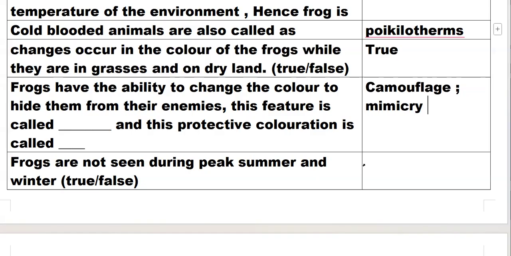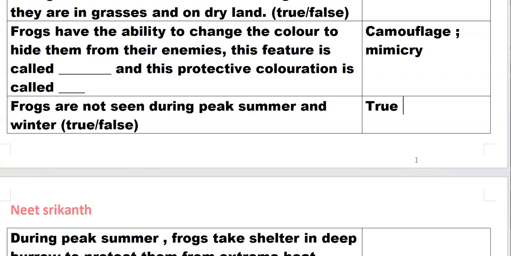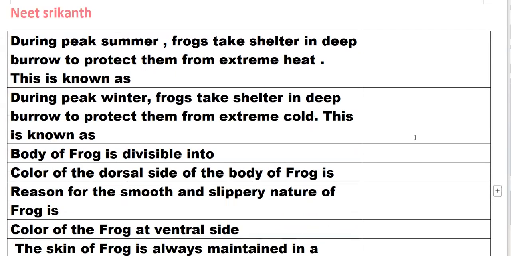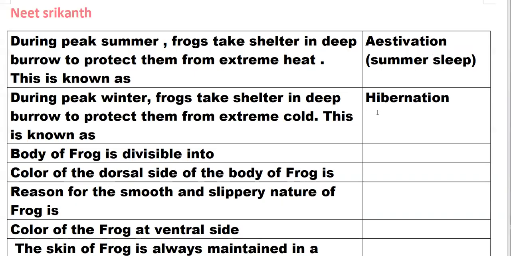Frogs are not seen during peak summer and winter. Yes, that's true. During peak summer, frogs take shelter in deep burrows to protect themselves from extreme heat. This is known as estivation, or we can call it summer sleep. During peak winter, frogs take shelter in deep burrows to protect themselves from extreme cold. This is known as hibernation. That means winter sleep.